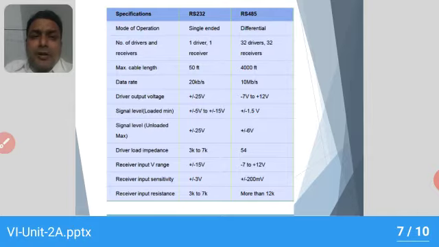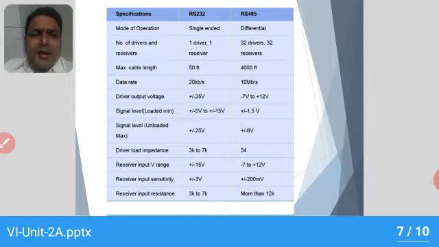So if you see the values in the table, we can judge that RS-485 is better than RS-232 for data transfer between the instrument and the computer, or the peripheral and the computer. Hence, the data transmission will take place at faster rates in the case of RS-485.